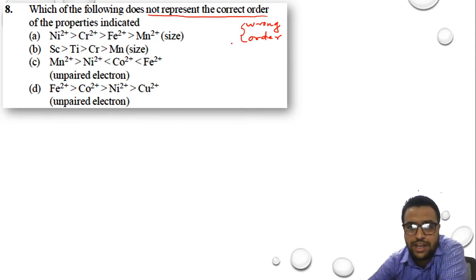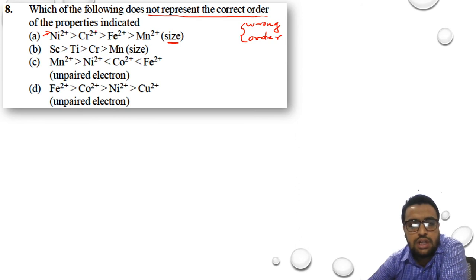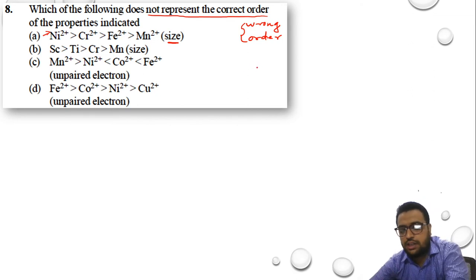We need to identify that. Our wrong order is the right answer. Okay. So we will start with option A, that is this order, and we'll try to understand what will happen. They have clearly mentioned in terms of size that the cationic size of nickel is more than chromium, than iron, and than manganese. So the size of nickel ion is greater and the size of manganese ion is smaller, they are saying.